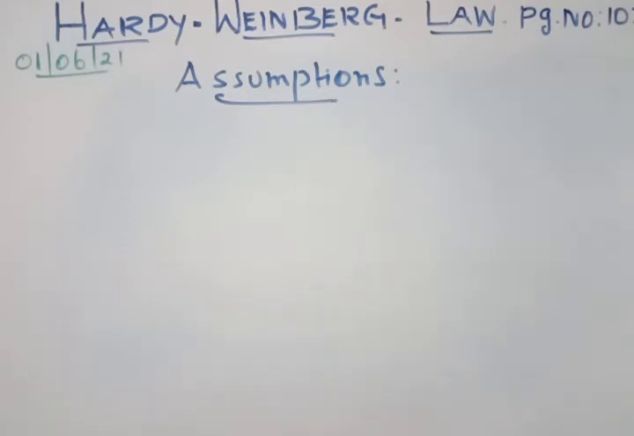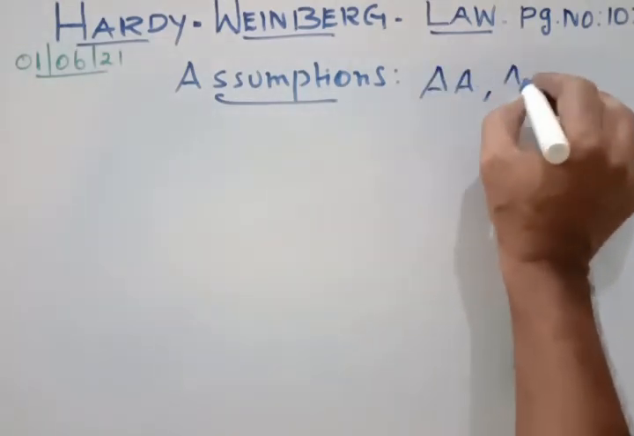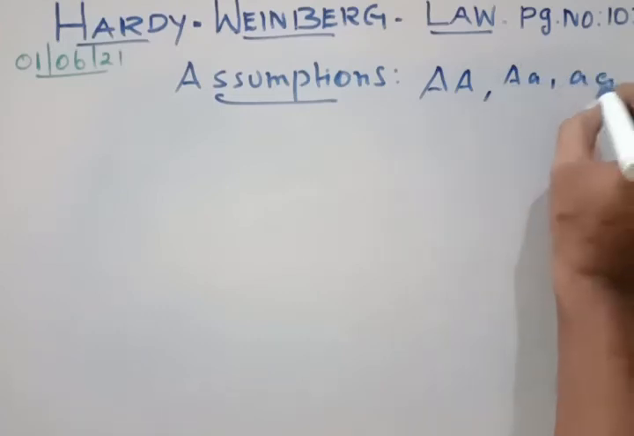Hardy-Weinberg law says if these things are absent, then in a larger population no evolution takes place, and all will have similar genotypic characters. Everything will be the same: capital A, small a, and small a, small a.